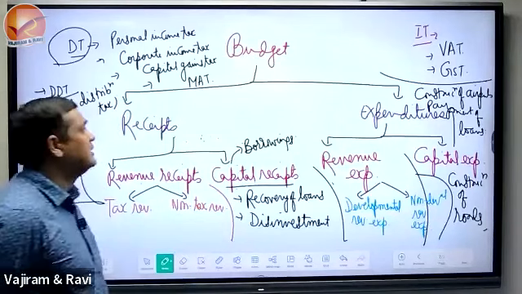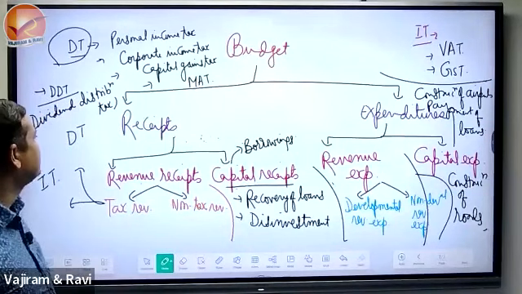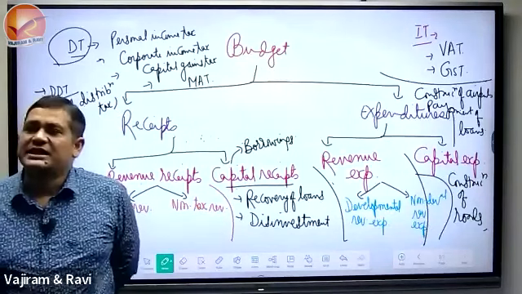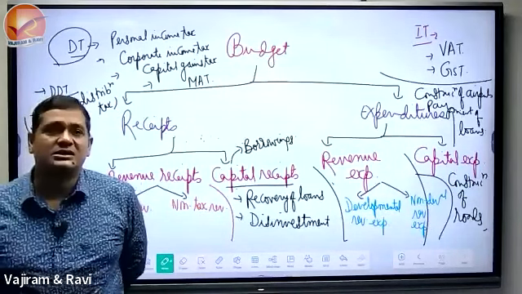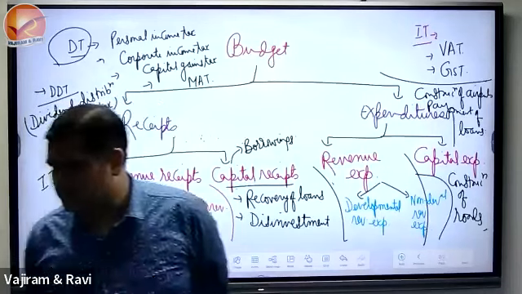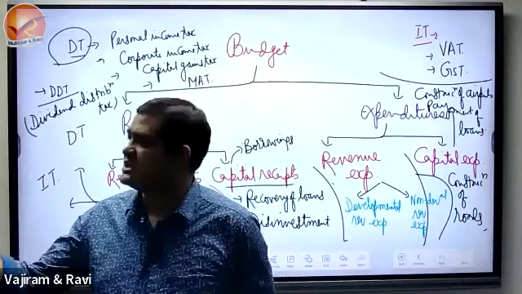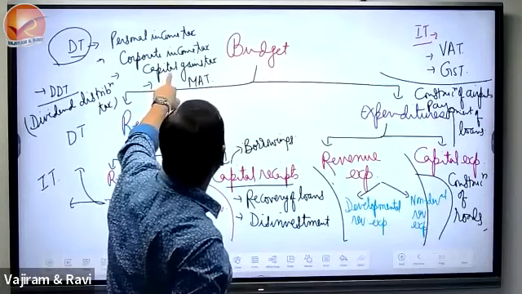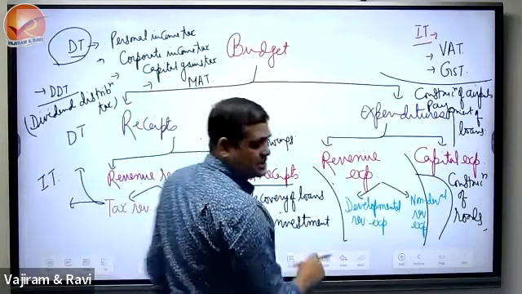See, when we say direct taxes, which we study, now look at some of the associated questions. Now, a direct question in 2018 was on capital gains tax.